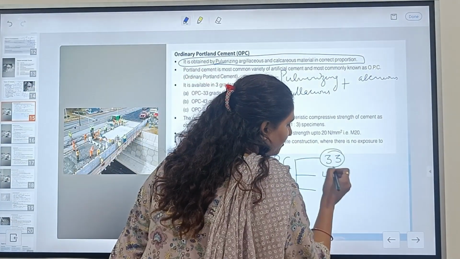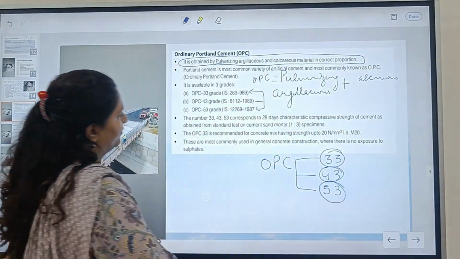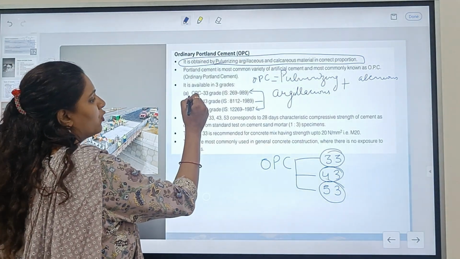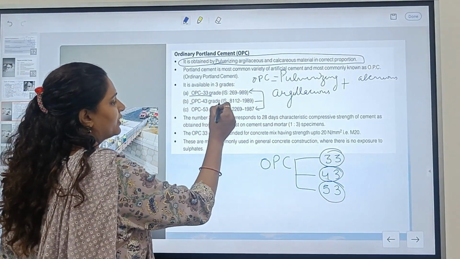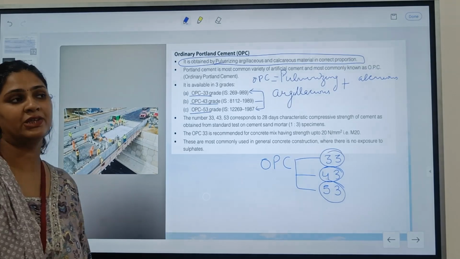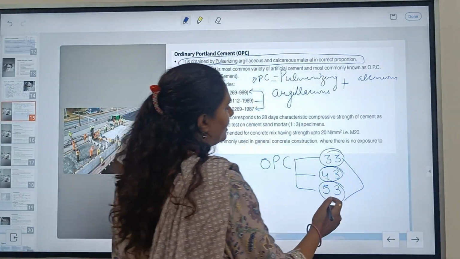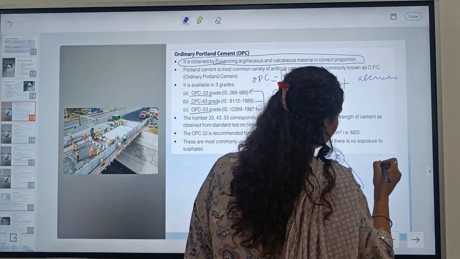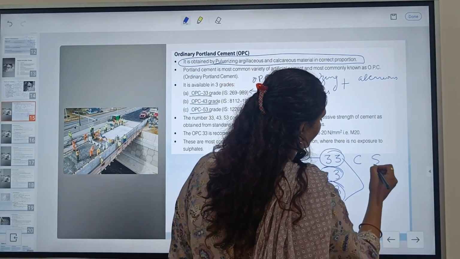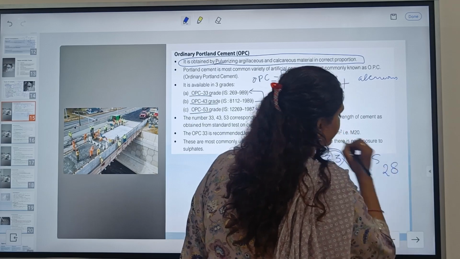Now what do the numbers show? As you can see, there is OPC grade 33, OPC 43 grade and OPC 53 grade. These numbers show the characteristic compressive strength of cement after 28 days.